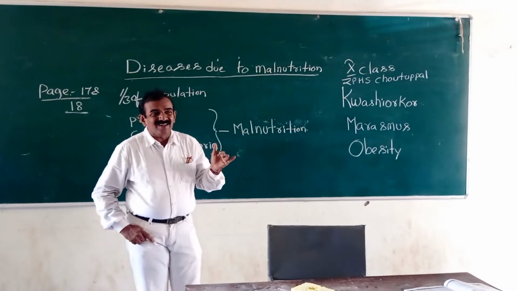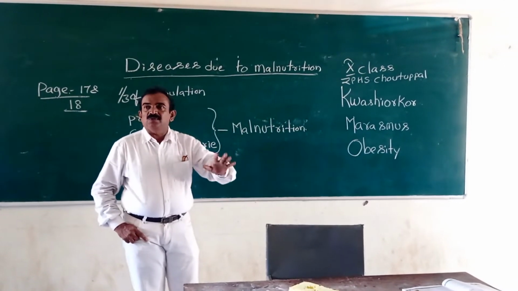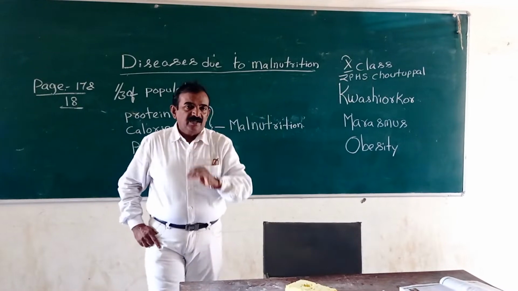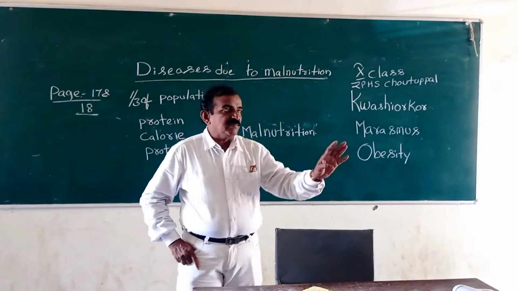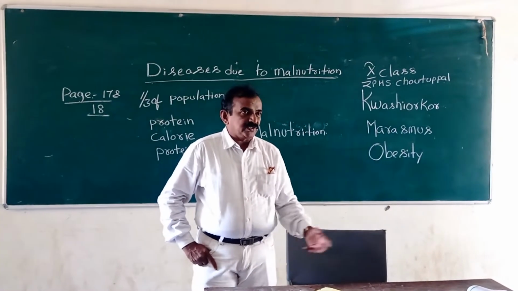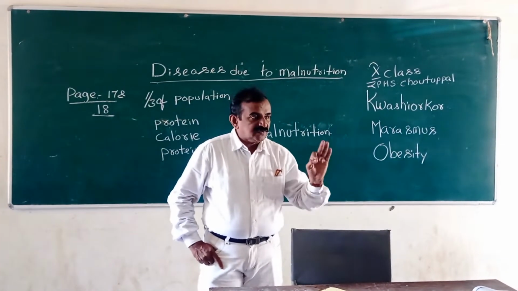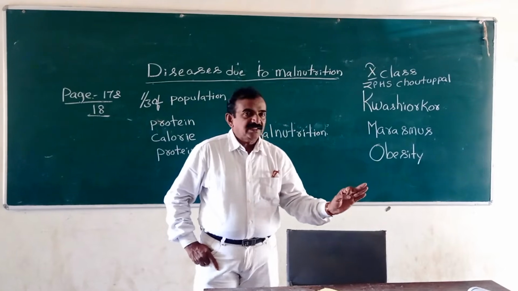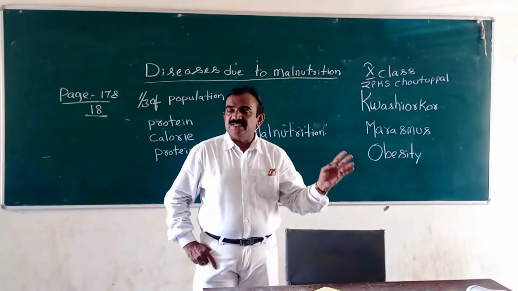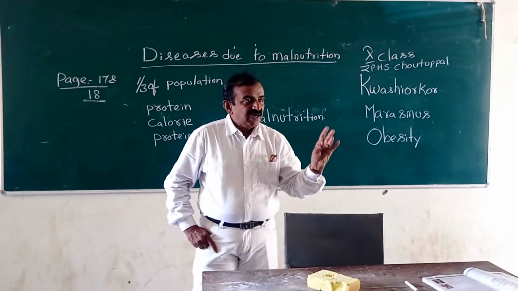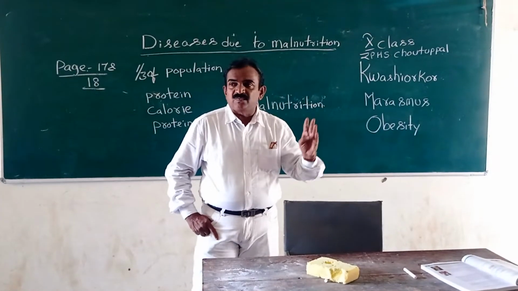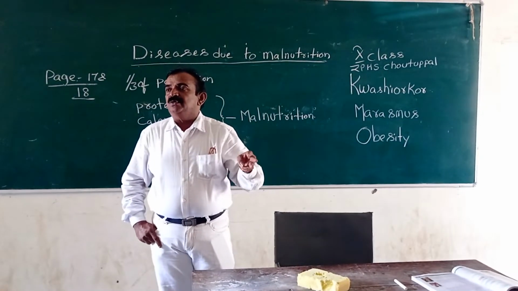Lack of nutritional qualities of food. Socio-economic factor. Those are the factors which are causes for malnutrition. The question is asked like this: what are the reasons for malnutrition? First one, poor health. Second one, willful starvation. Third one, lack of awareness of nutritional qualities of food. And fourth one, socio-economic factor.